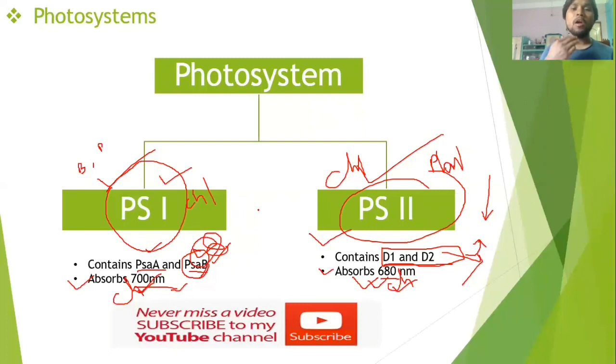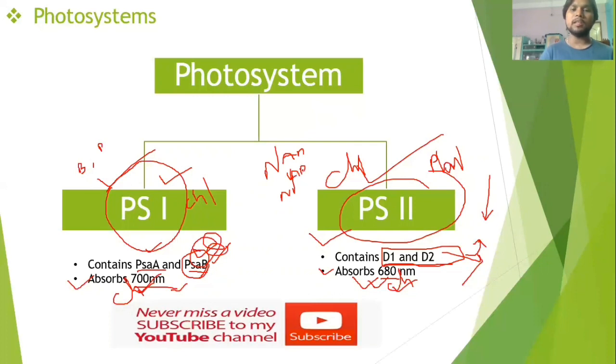Those electrons pass through several transporters, or electron transfer complexes, which receive the electrons and transfer them from one to another, and at the end the electrons are received by NADP positive, which is converted into NADPH.